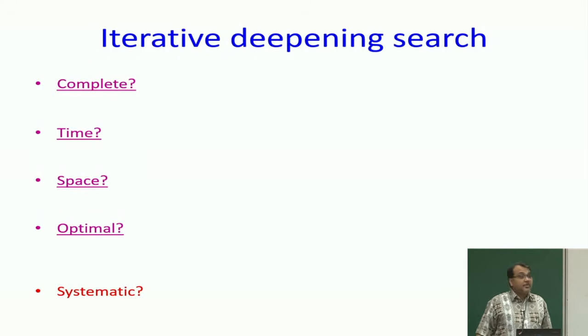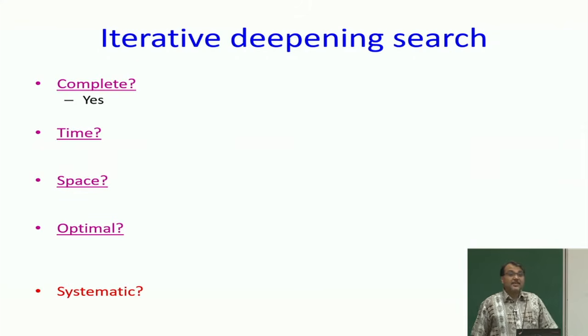No, because when I am at depth limit d, I will keep searching, and at some point I am going to find the goal. And once I find the goal, I am done, I am not going to search anymore. I am not going to increase my depth. I am not going to do any iterative deepening anymore. Okay, that sounds like a nice property. It is complete.